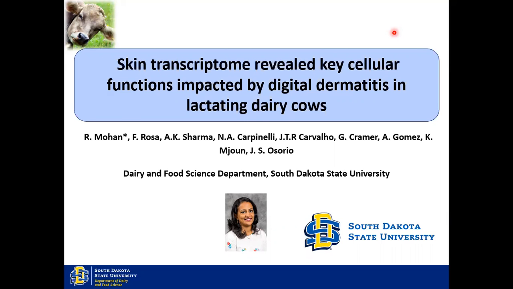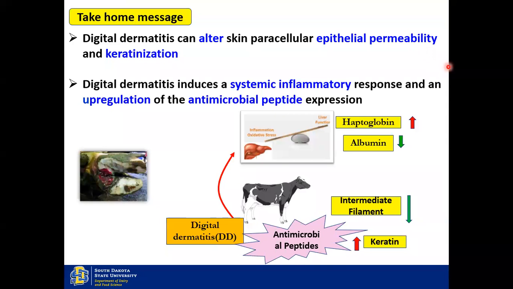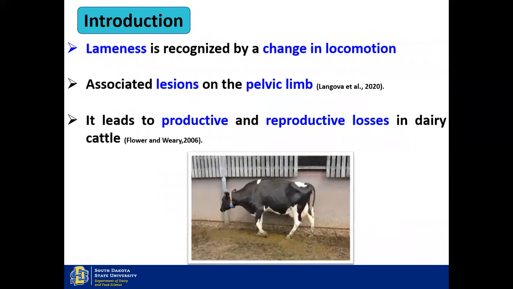So my take-home message is that digital dermatitis can alter skin paracellular epithelial permeability and keratinization. Digital dermatitis also induces a systemic inflammatory response and an upregulation of antimicrobial peptide expression.